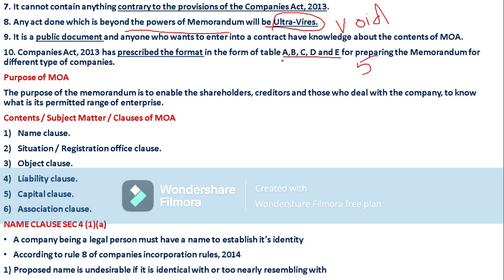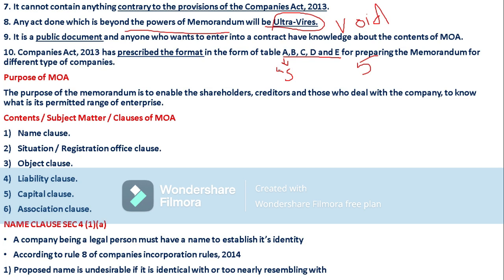Form A will be issued to companies limited by shares.